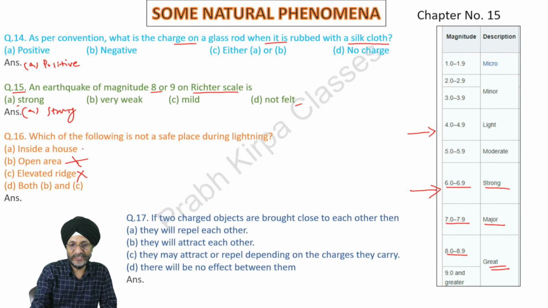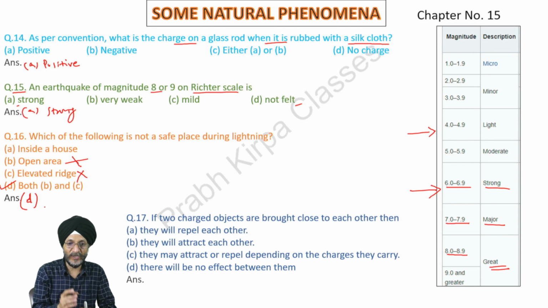But if we are inside a house, we may be safe. So which is not a safe place? Both B and C. Open area as well as elevated ridge is not a safe place during lightning.